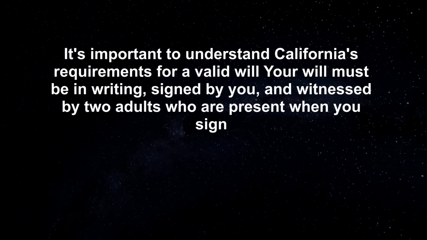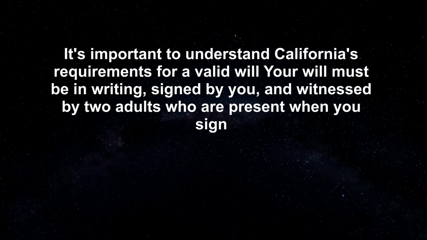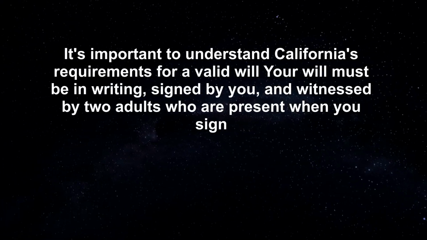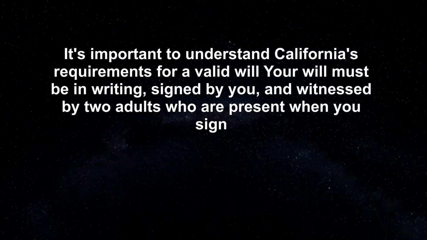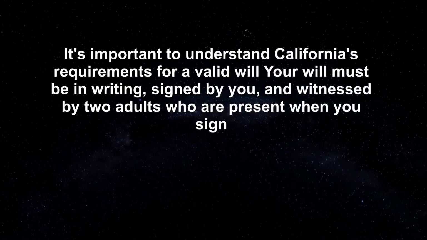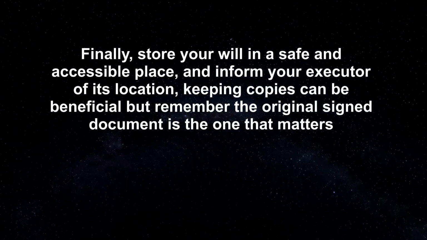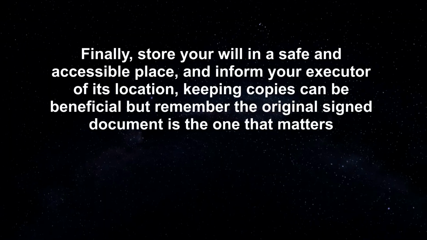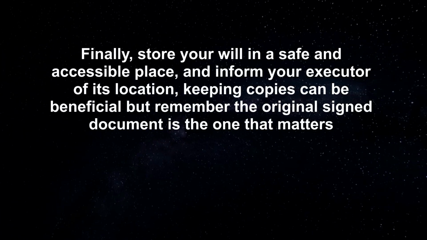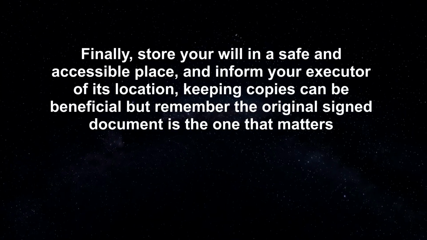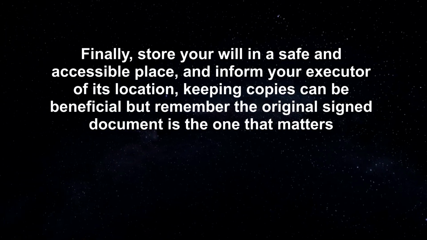It's important to understand California's requirements for a valid will. Your will must be in writing, signed by you, and witnessed by 2 adults who are present when you sign. Finally, store your will in a safe and accessible place and inform your executor of its location. Keeping copies can be beneficial, but remember, the original signed document is the one that matters.